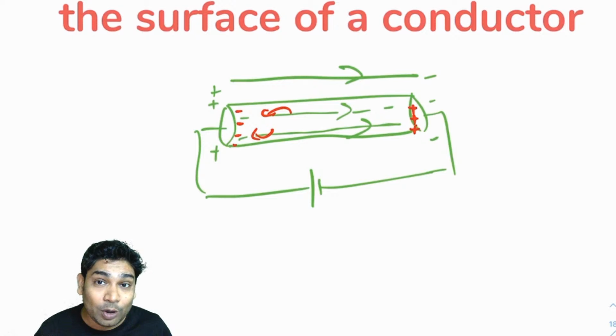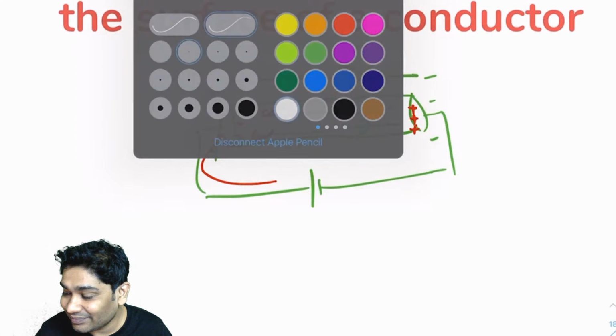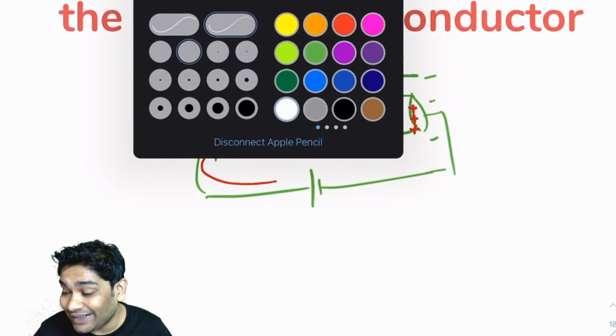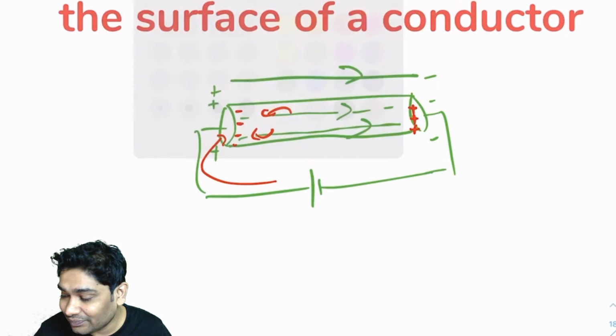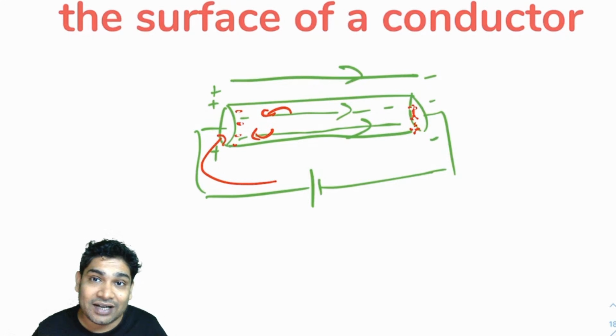But I told you, when does the electric field die down? When enough negative charge is accumulated here. Now the problem is that this battery will provide more positive charge here and make this disappear. Similarly, it will provide more negative charge on the other side and make this accumulated charge disappear.